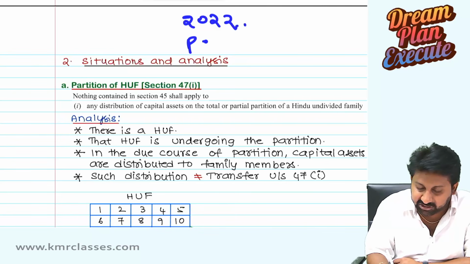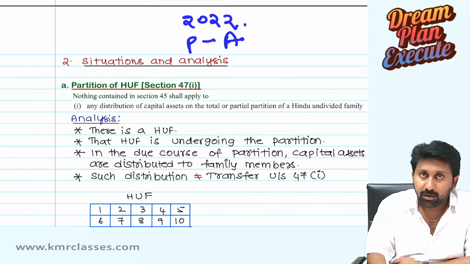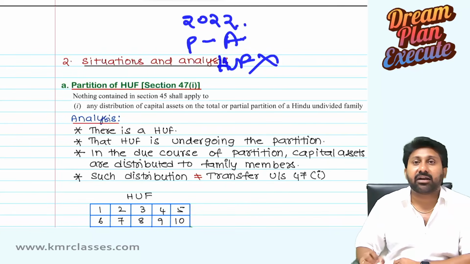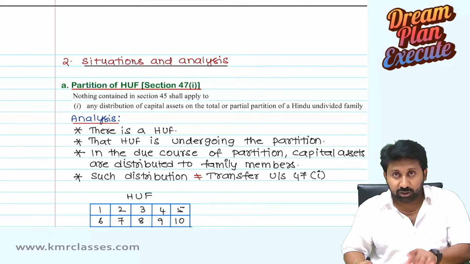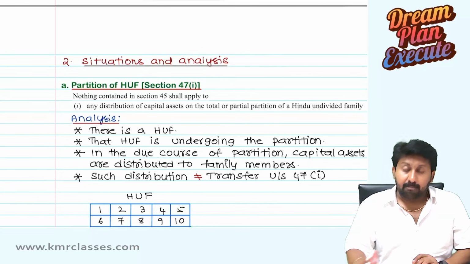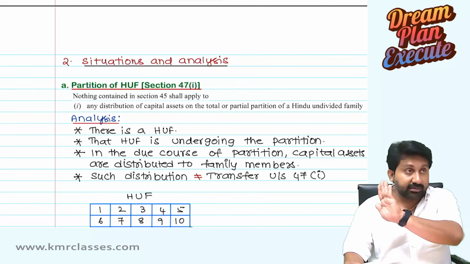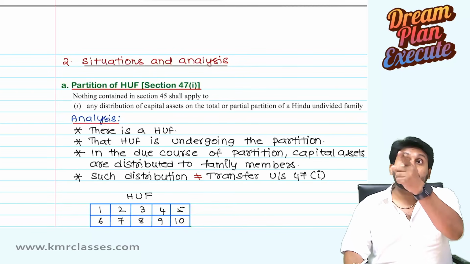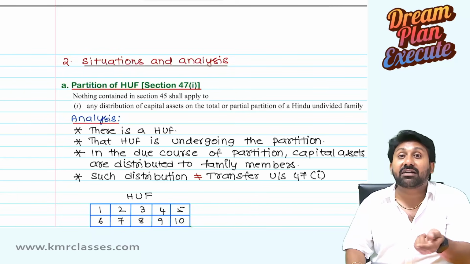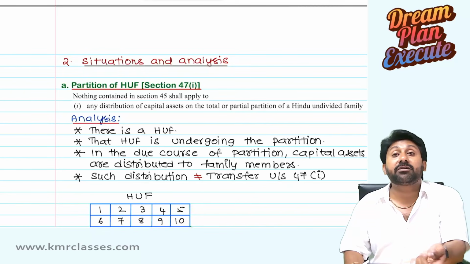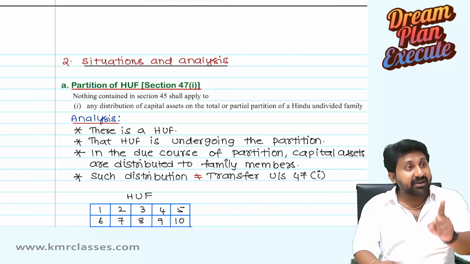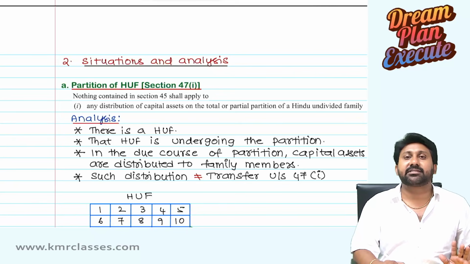In the year 2022 partition happened. Asset came. Okay. Who transferred that asset? HUF. For HUF, this is not a transfer chargeable to capital gains. Okay, correct. But for the recipient also there is no tax now. But subsequently, if that recipient transfers that asset, now this is not at the time of partition. This is a partitioned asset. It does not attract this particular thing. Therefore, it will be treated as a transfer chargeable to capital gains tax.